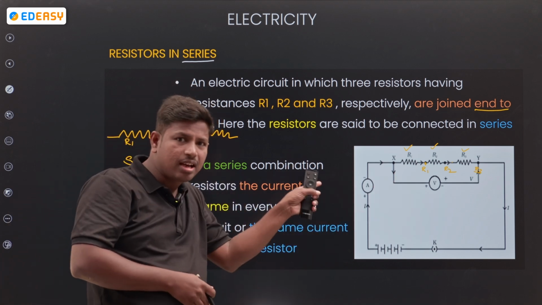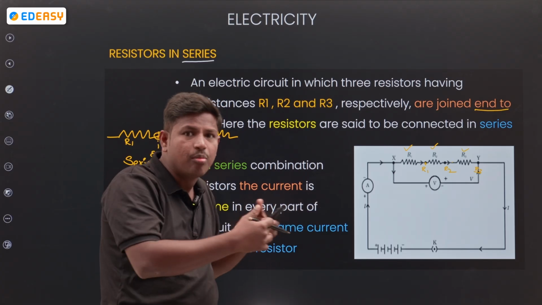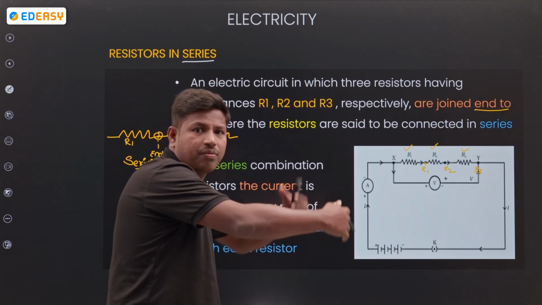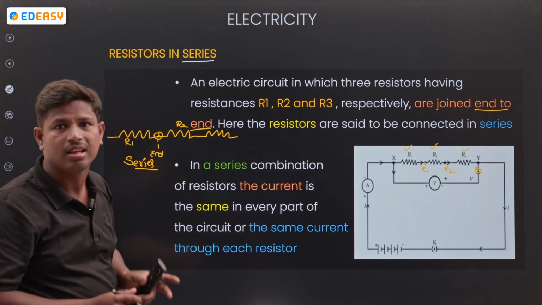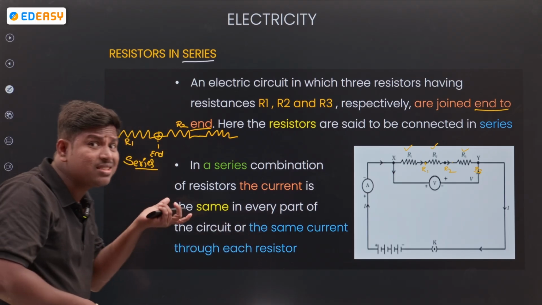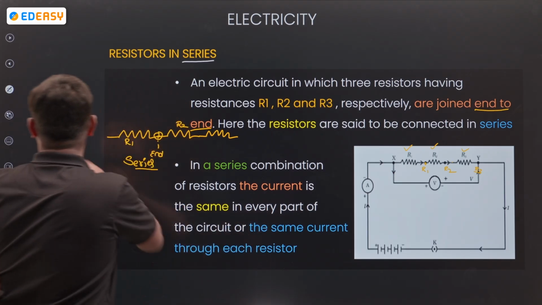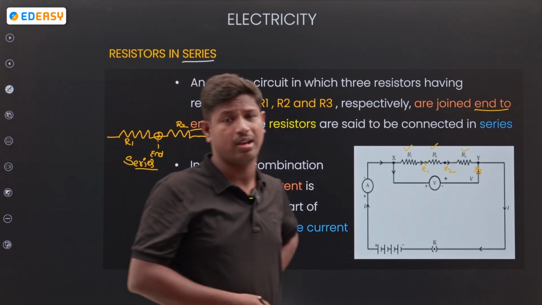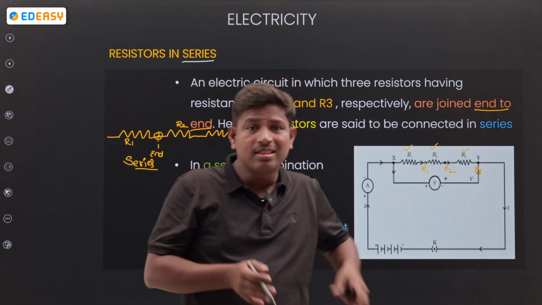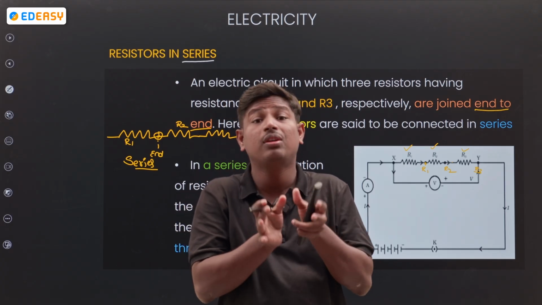End to end connected means, like train bogies, one after another, right? So that is, the resistors are in series. If the resistors are in series, how will the flow be? This is a very important point. If the resistors are in series, how will the flow be?